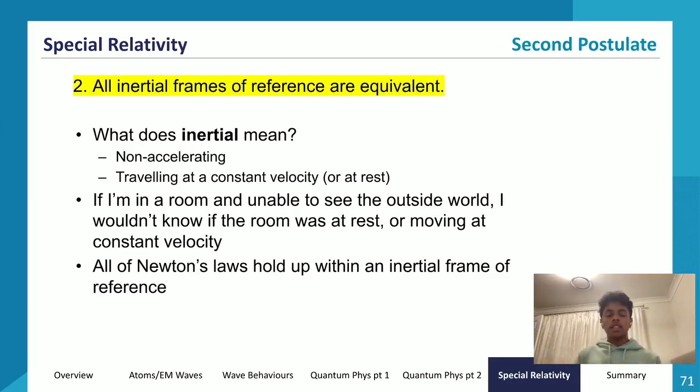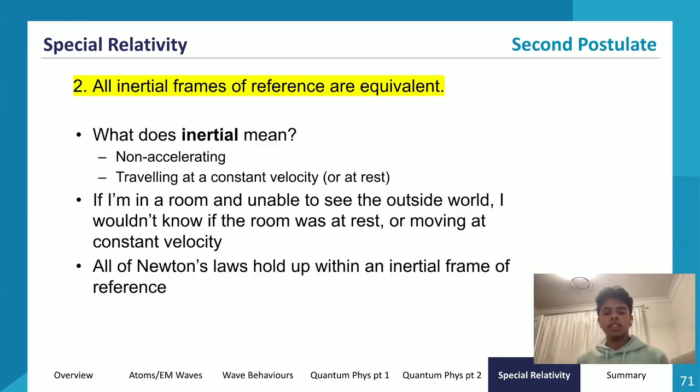The next one says that all inertial frames of reference are equivalent. And so what does inertial mean? Inertial frames of reference are frames of reference that are non-accelerating, so they travel at a constant velocity, which includes 0 meters per second. So it includes us being at rest. Basically, an inertial frame of reference is a frame of reference that is moving at a constant velocity, so no acceleration occurs.